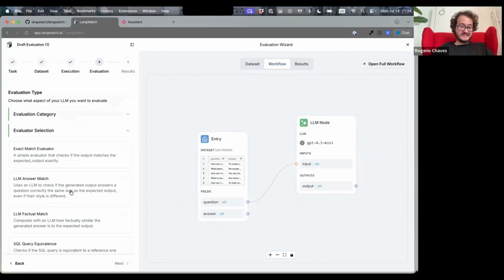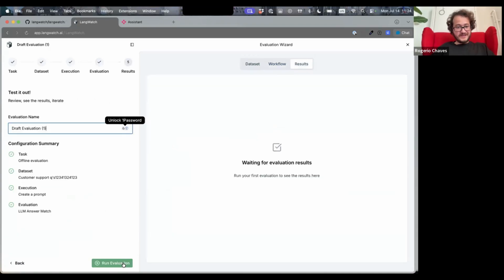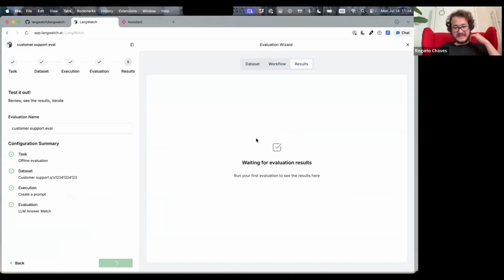And then, because it's an AI, I can use another LLM to check if those two answers match factually, because they will not be word by word the same. So here through the platform, let me do this customer support eval. You can just click run evaluation, and then you see all those inputs and outputs being evaluated. There you go.